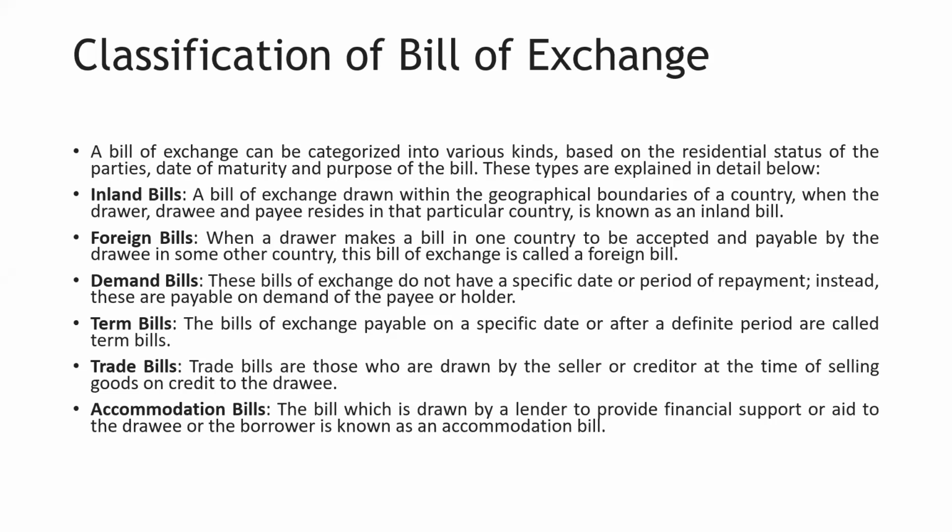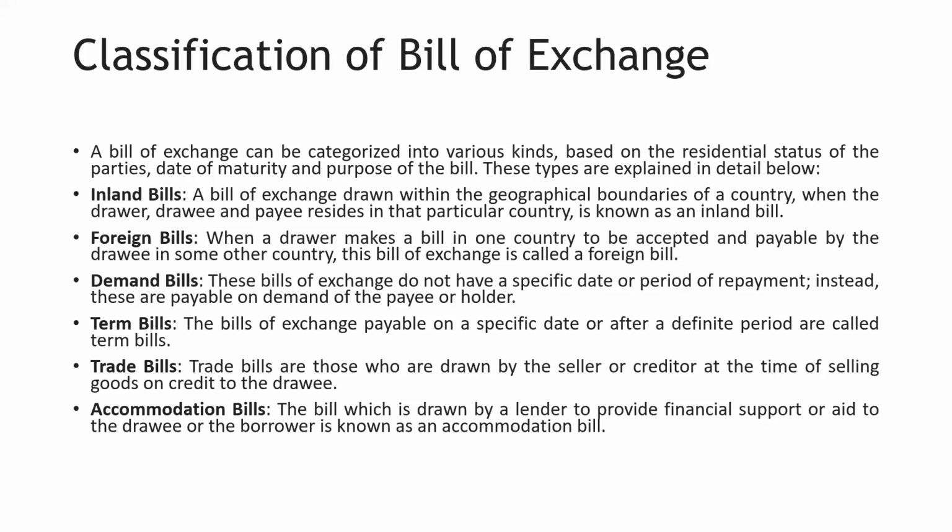When it comes to the term bill, a bill of exchange payable on a specific date or after a definite period is called a term bill. So if I say that I'll pay after 6 months, then that particular bill is known as a term bill.